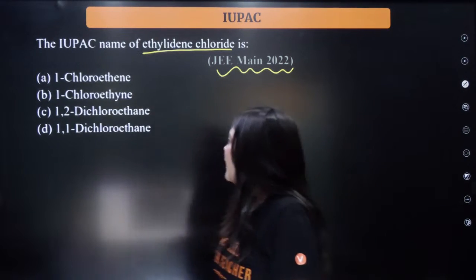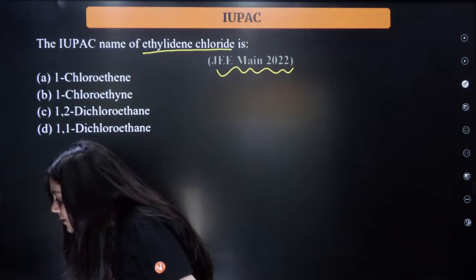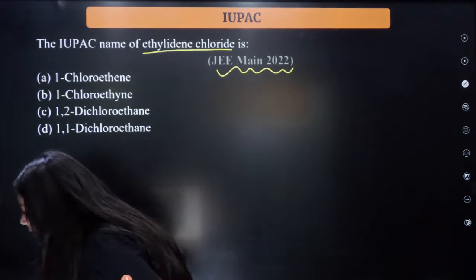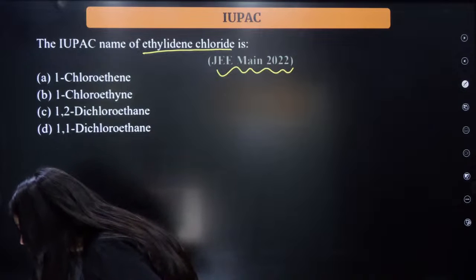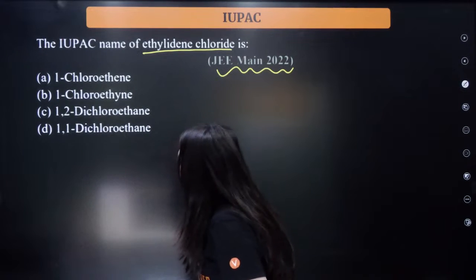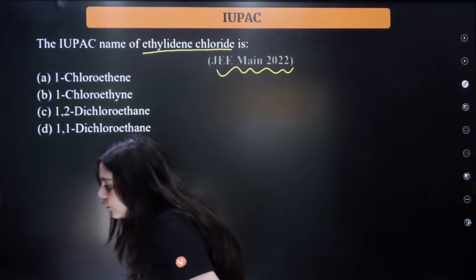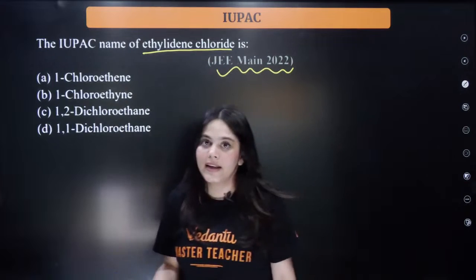I'm again and again telling you, try to answer this question for me. First answer I've received is by Kirti. Kirti has answered A. No, but it's not A. Sharvesh has answered C. Again a wrong answer. No, bacha. The name here is ethylene chloride.